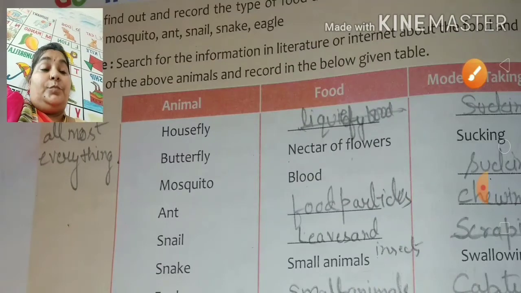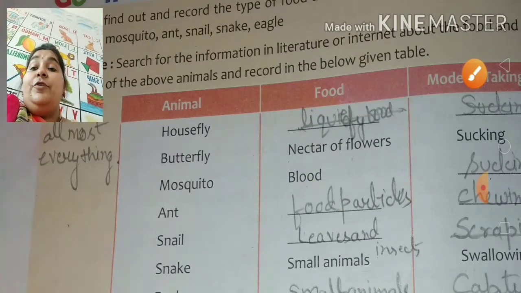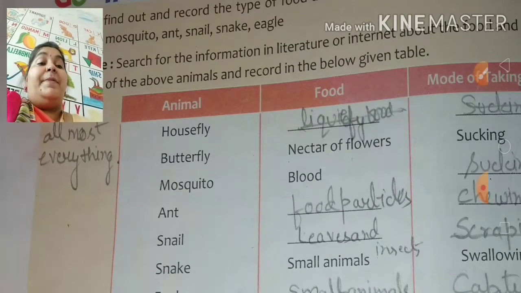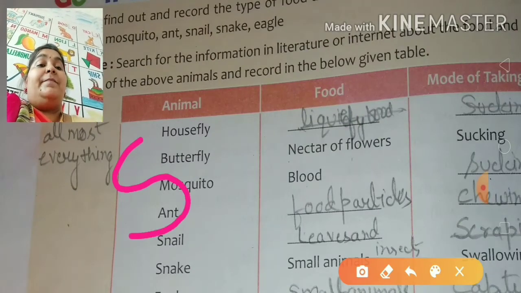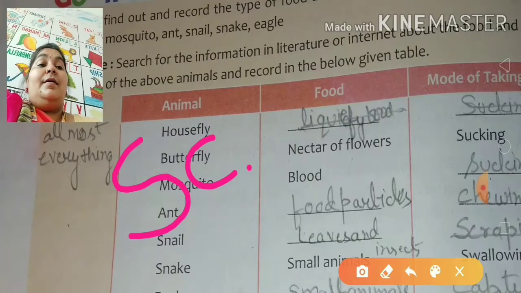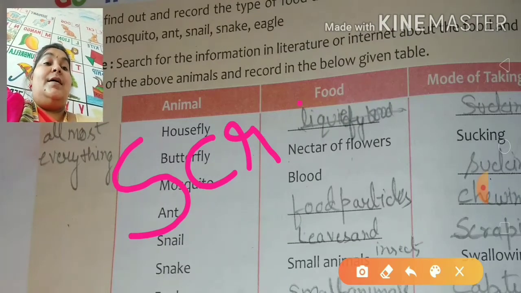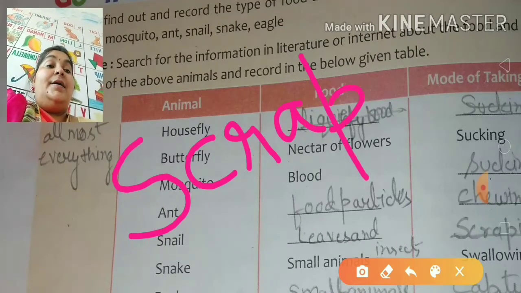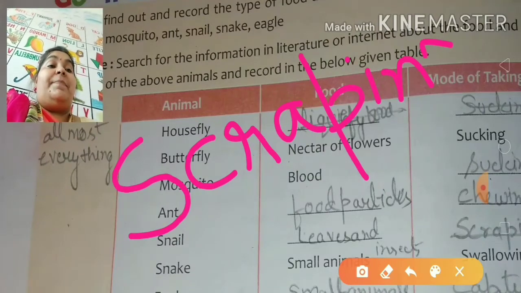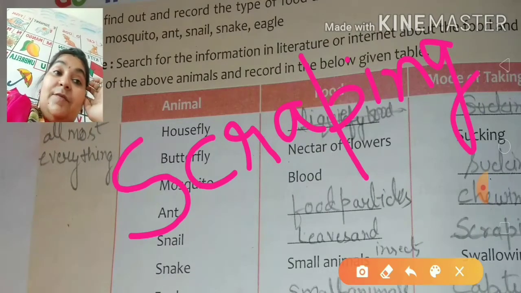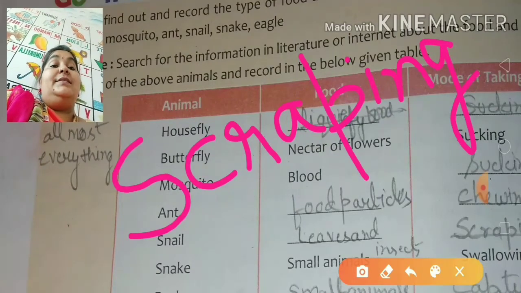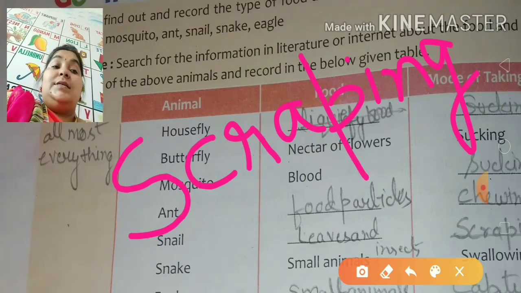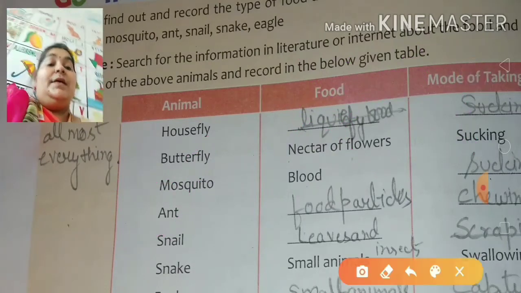Now what is the mode of taking food? It is scraping. The mode of taking food in a snail is scraping, S-C-R-A-P-I-N-G. Once again I am spelling it out. The mode of taking food in a snail is scraping, S-C-R-A-P-I-N-G.